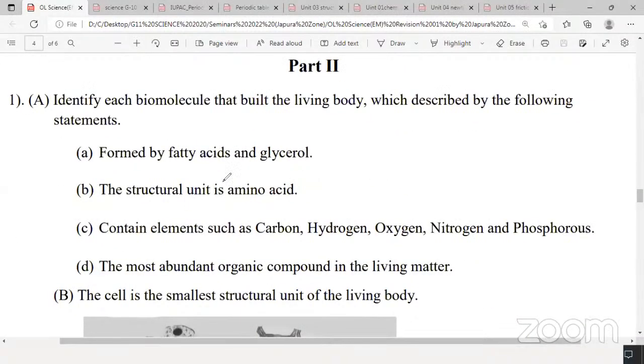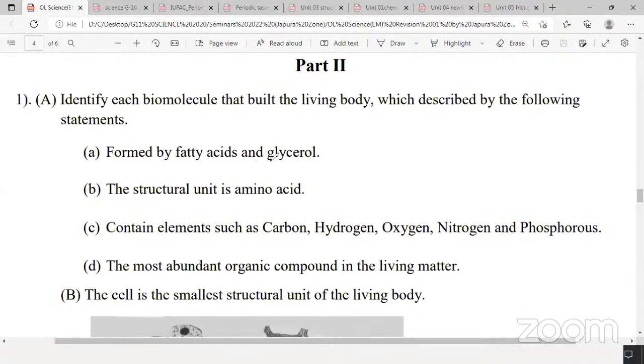Essay type questions. Identify the biomolecule built in the living body, described by the following statement. Part A: formed by fatty acid and glycerol. Which biomolecule is formed by fatty acid and glycerol? Any volunteers? Yes, I'll ask Sandali. Lipid. Lipids, very good. The answer is lipids. Correct. So write the answer: lipids.